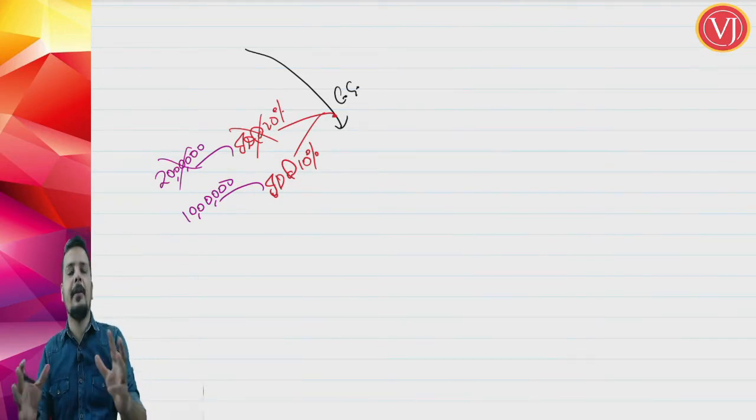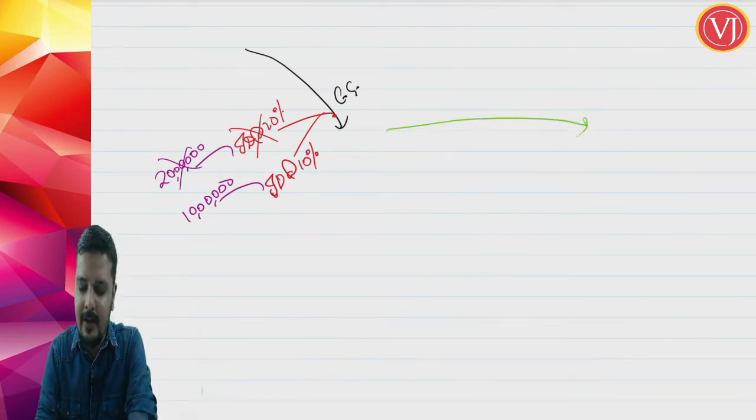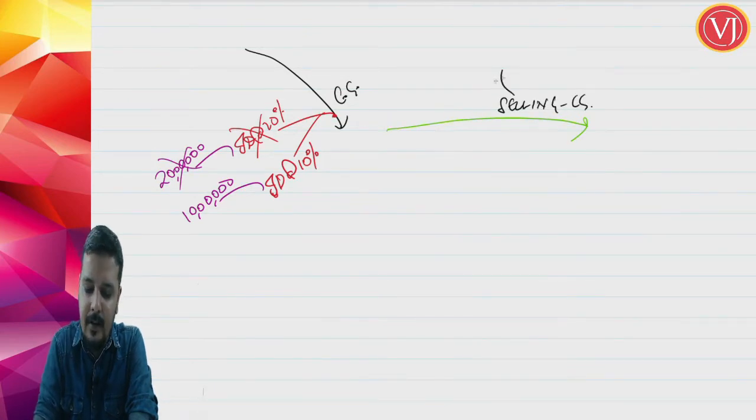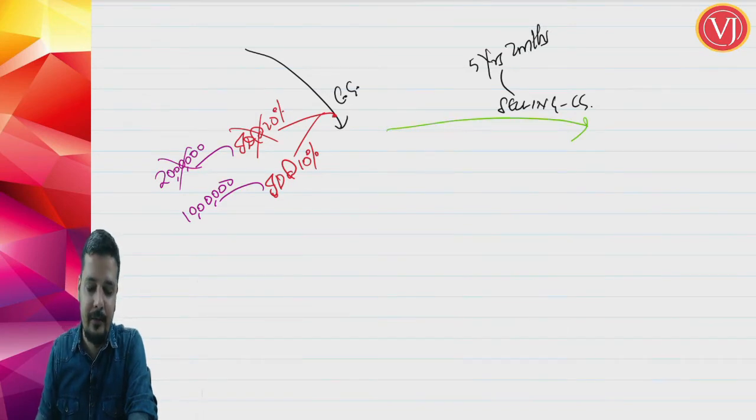And after using the capital goods for some time, now you are selling the capital goods, say after 5 years 2 months. Now if I was talking about the normal scenario, what would have been your answer?